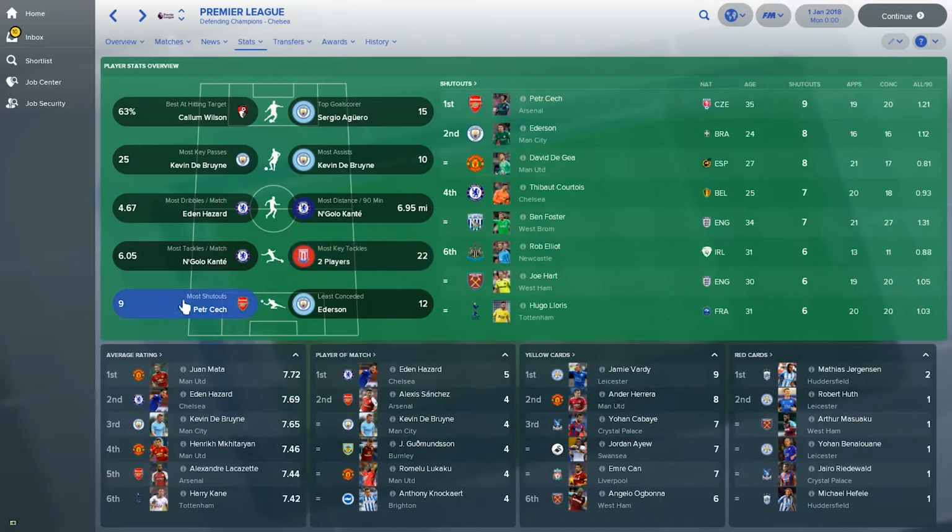And let's see most shutouts, Petr Cech from Arsenal, so they have quite a mean defense it seems. He's led by Ederson and David De Gea from Manchester City and United with 8 each.